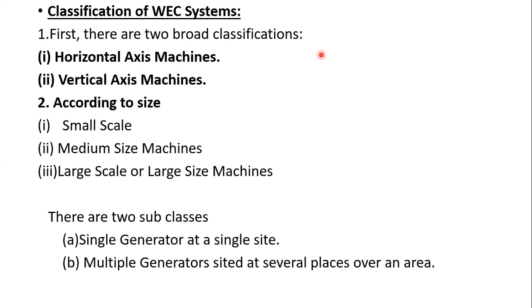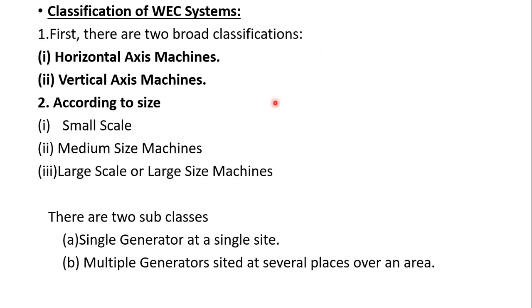And the second type is multiple generators sited at several places over an area. Multiple means a number of generators with low capacity. A single generator is of high capacity, while several low capacity generators can be taken, and all the power can again be connected to the central power grid.